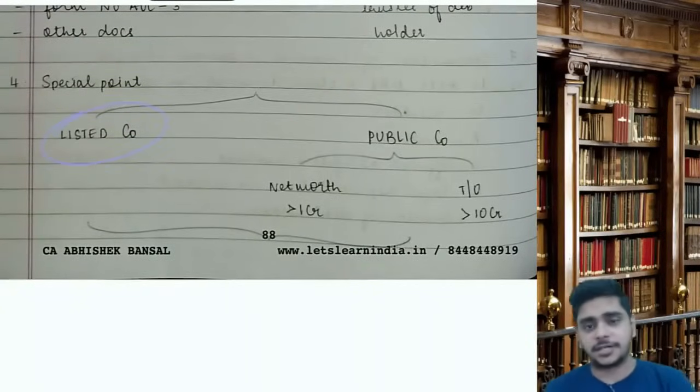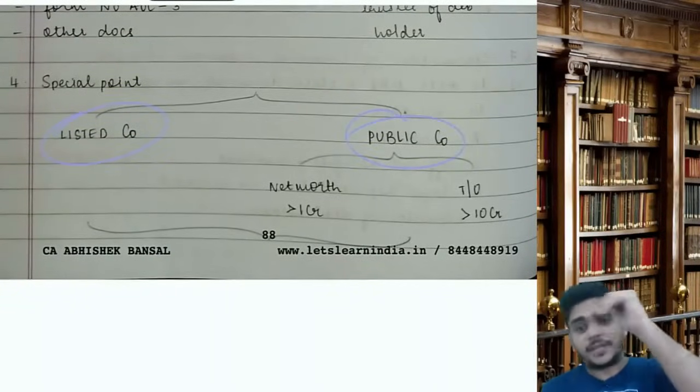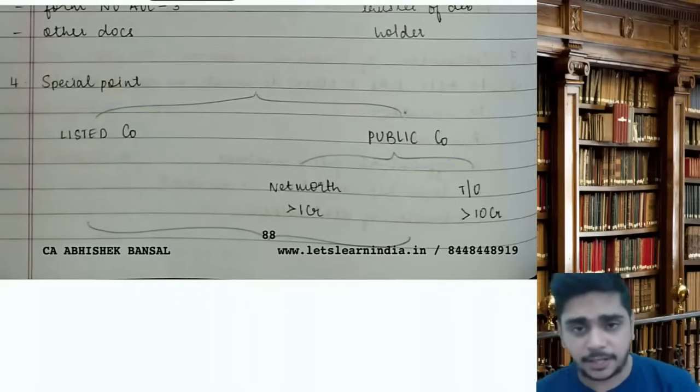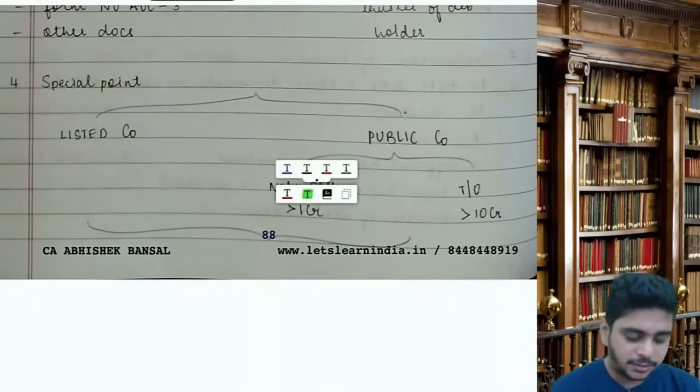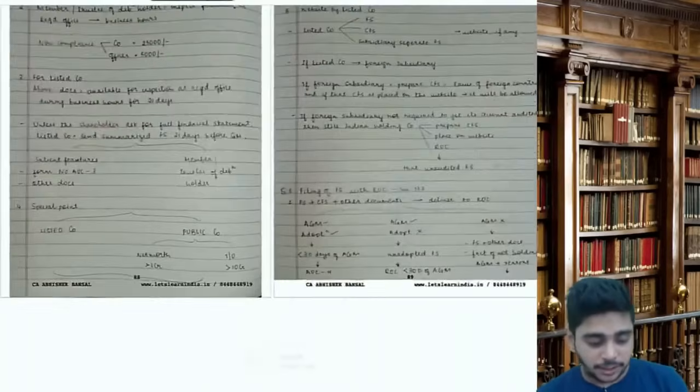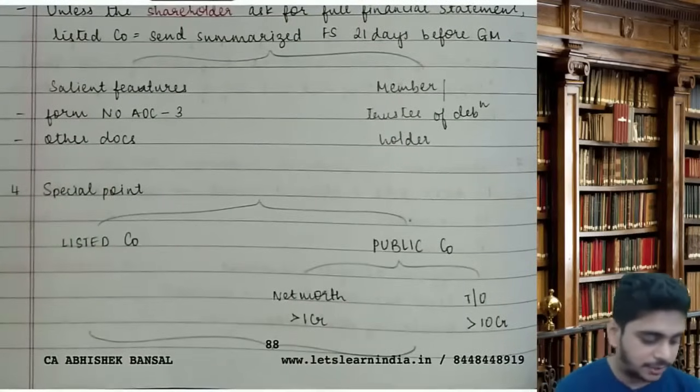In case of a listed company, in case of a public company having net worth of more than 1 crore and turnover of more than 10 crore. Here she has missed this.